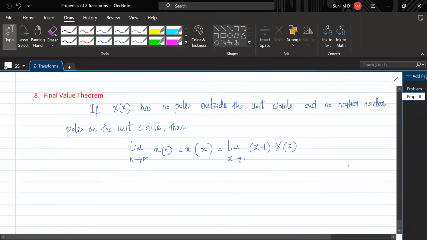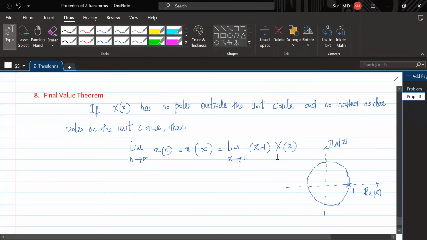What do they mean? What is the unit circle? Everybody should understand. We have the z plane, right? So this is the z plane. This is imaginary z, the y axis, and this is real z, your x axis. Fine. So let's draw a circle here in the z plane, and let's say this circle is of radius 1. So if there are no poles outside the unit circle, this is the unit circle they mean.